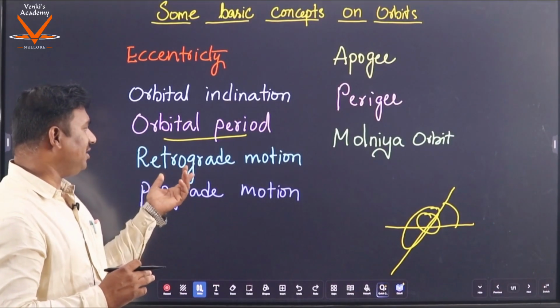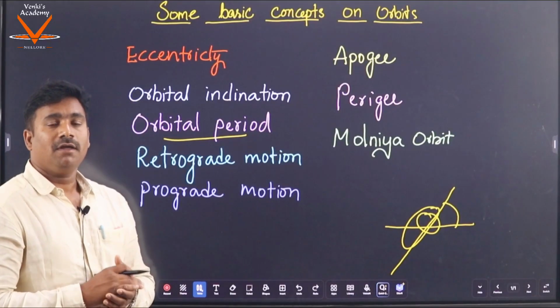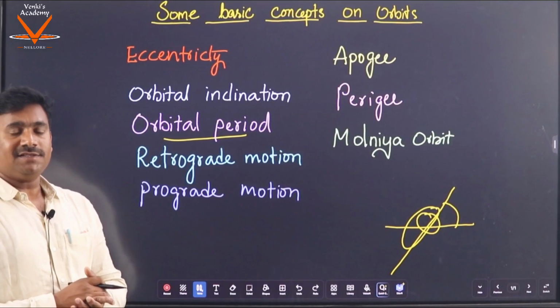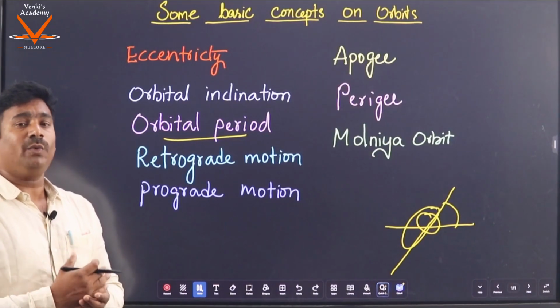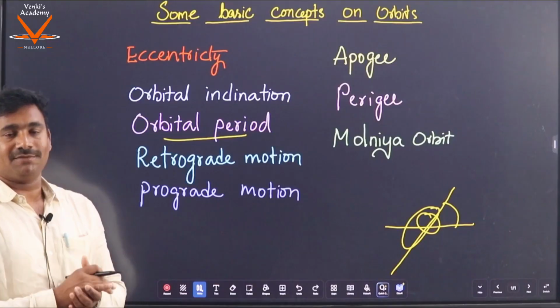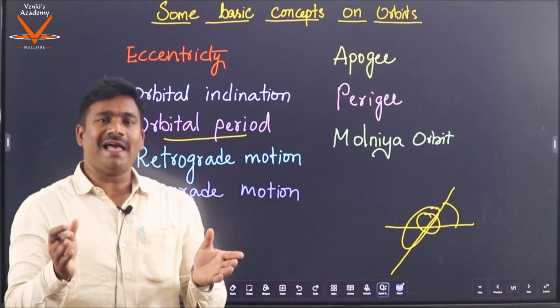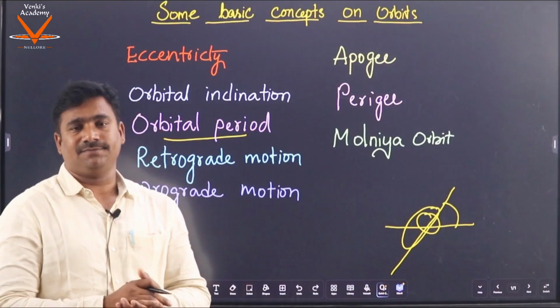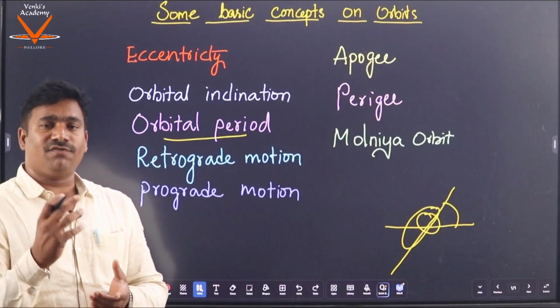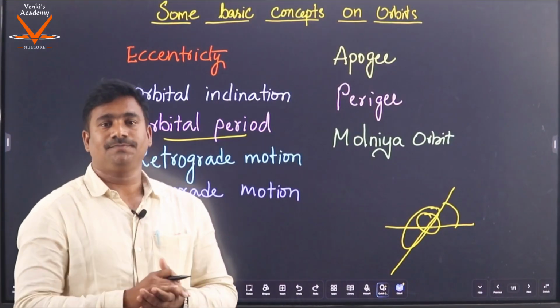Next comes retrograde motion. What is retrograde motion? It is always defined with reference to the motion of the central object. Again, I am taking the example of the Earth and a satellite. We all know that the Earth rotates from west to east.